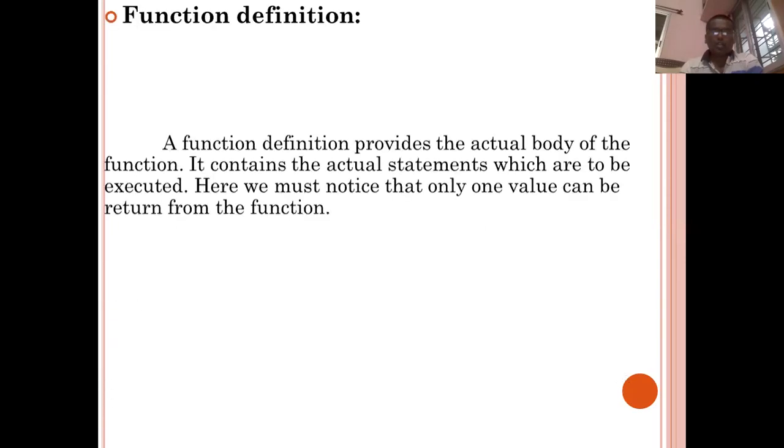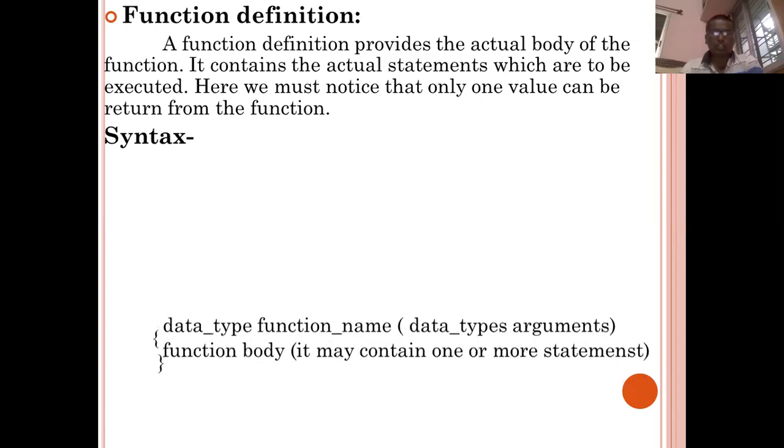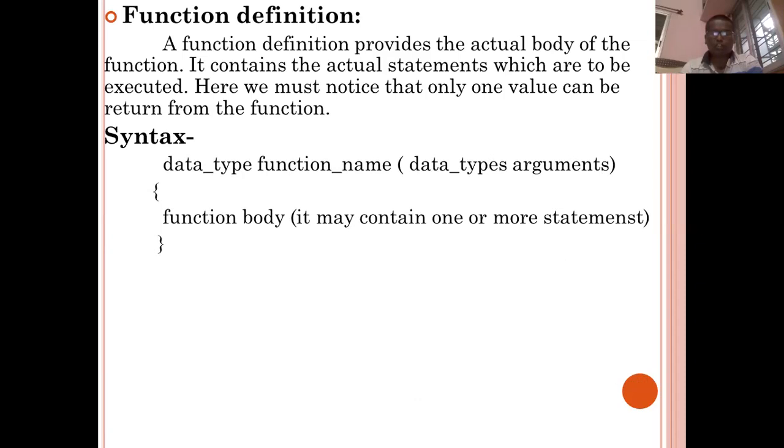The second part is the function definition. A function definition provides the actual body of the function. It contains the actual statements which are to be executed. Here we must notice that only one value can be returned from the function. Syntax: data type, function name, and in a bracket the arguments along with the data types, open curly bracket and close curly bracket, and within that the function statements are present. The function statements may be one or more than one.